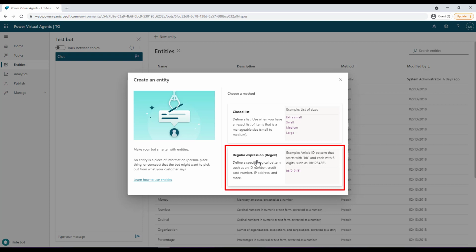So for example, you could use a regex entity to identify items such as a tracking ID, a license number, a credit card number, or an IP address from a string that the user enters in a bot. So we'll come to that later. Let's just select the closed list entity at the moment. So if you click on this,